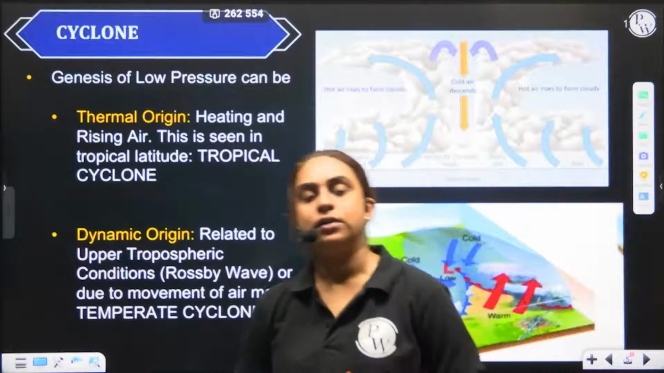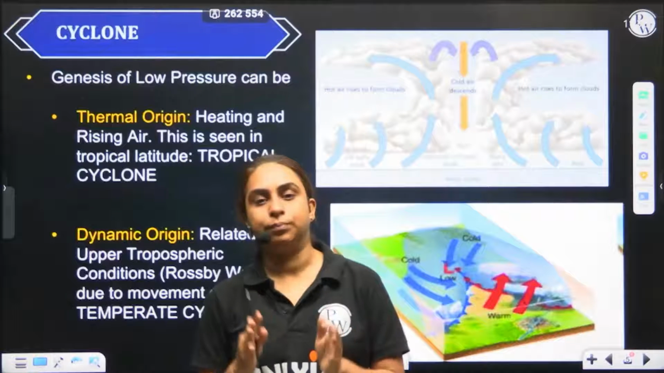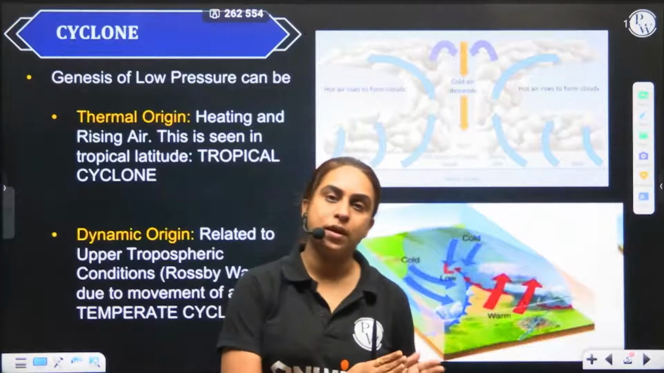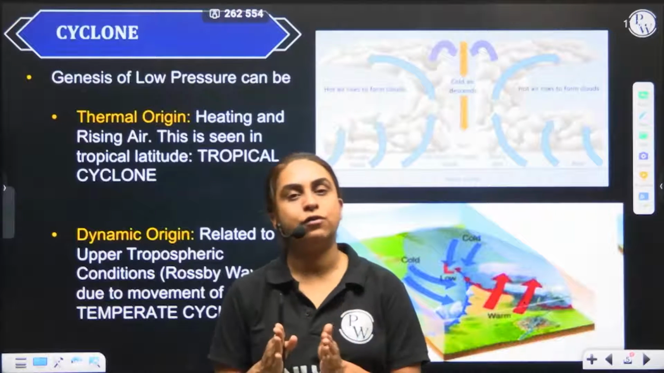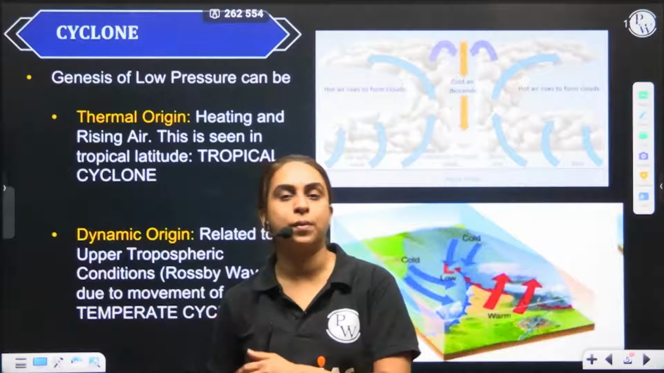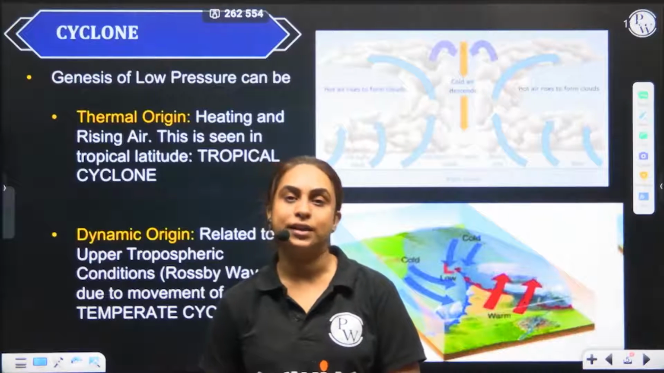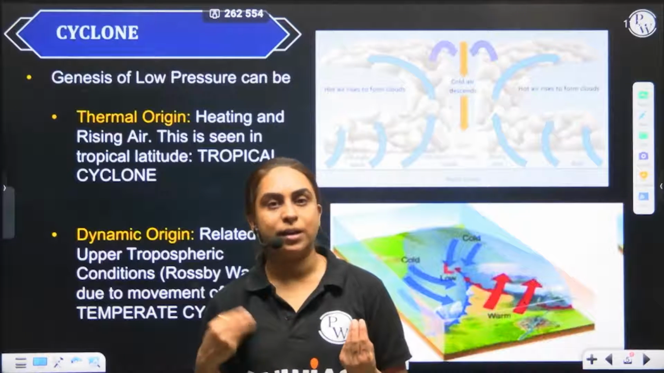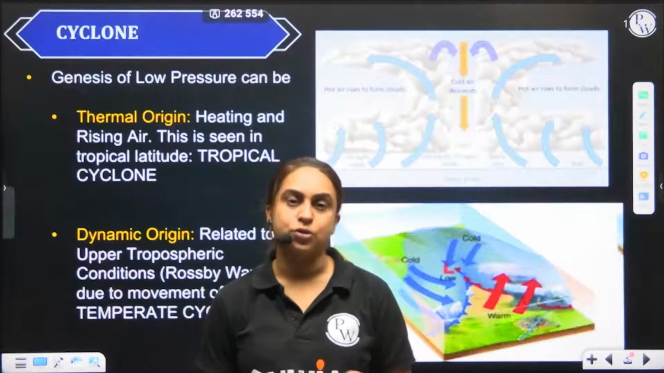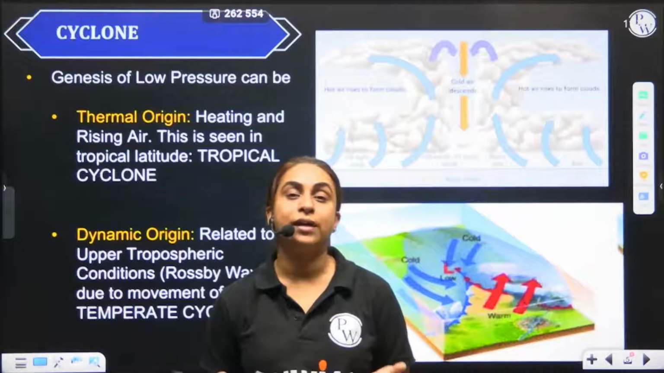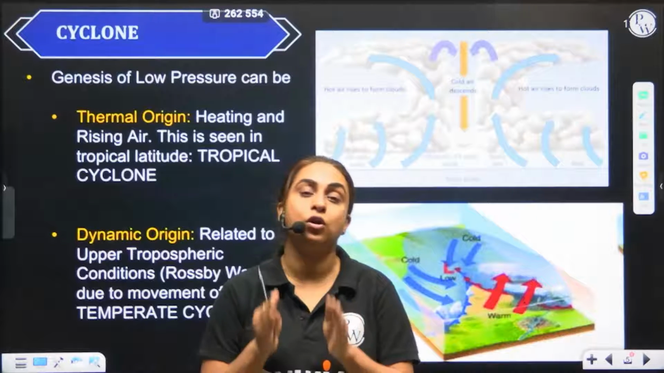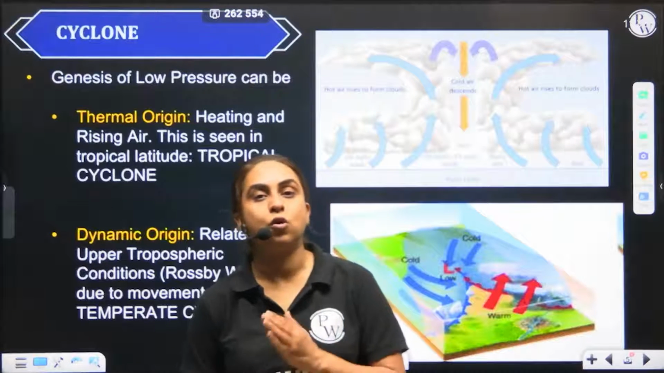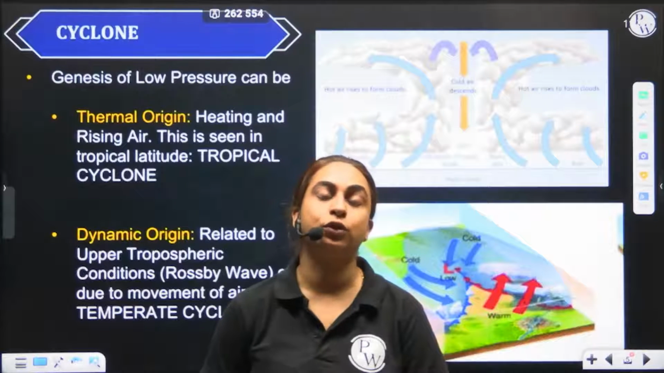No. Cyclone basically means a low pressure system. If it is found in the tropics, it is called a tropical cyclone. If the low pressure system is found beyond the tropics in the mid latitude, it is called a temperate cyclone. Not only do the tropical cyclone and temperate cyclone differ by location, but they also differ by the reason for the genesis of the low pressure. Why is the low pressure formed?